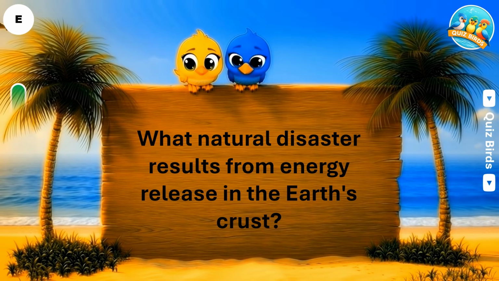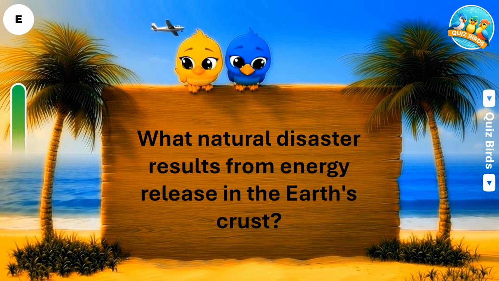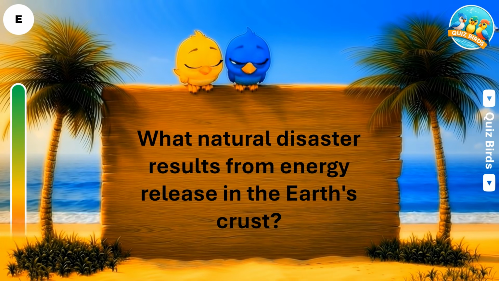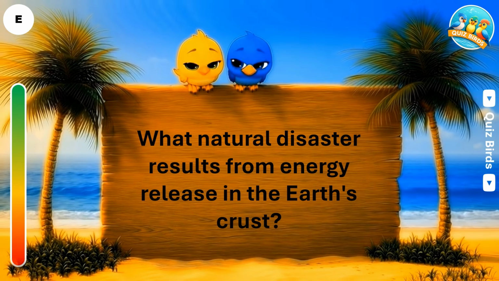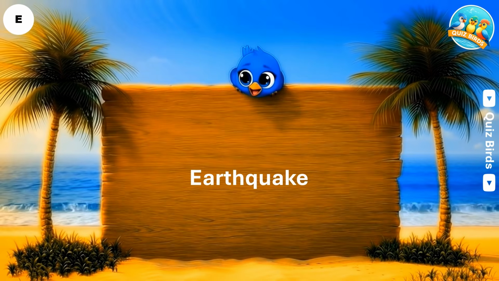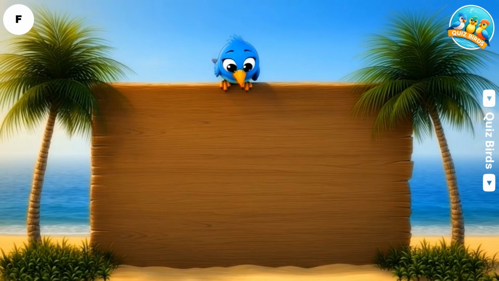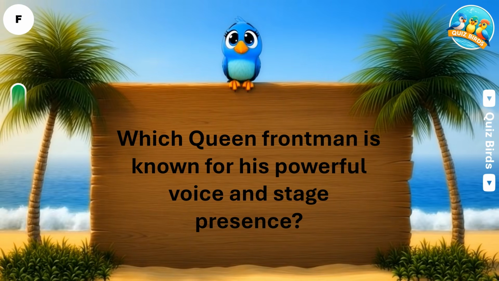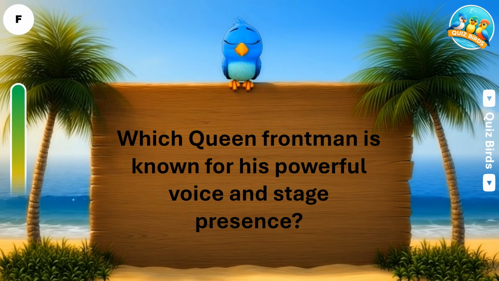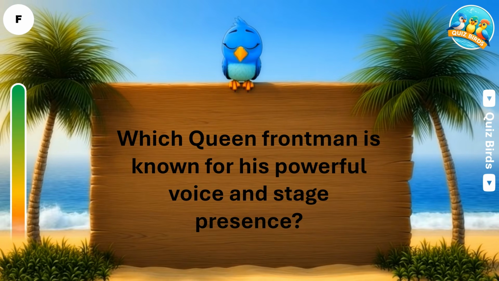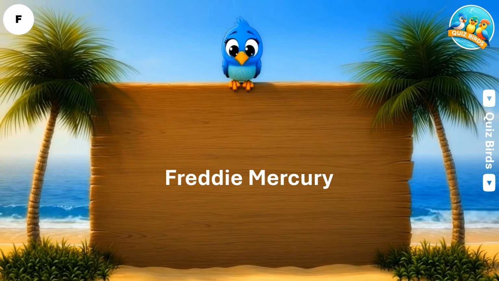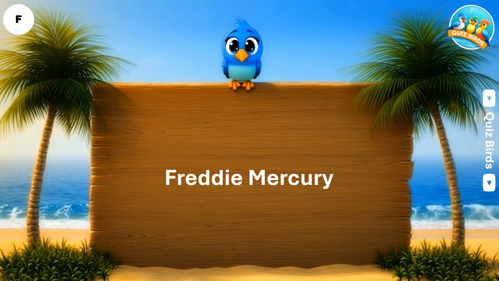Which E is a natural disaster that results from energy release in the Earth's crust? That is earthquake. Which F is the Queen frontman known for his powerful voice and stage presence? The answer is Freddie Mercury.